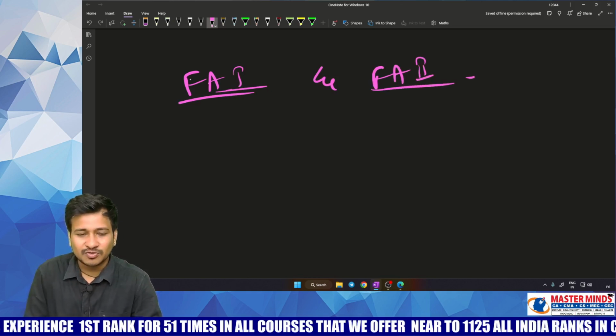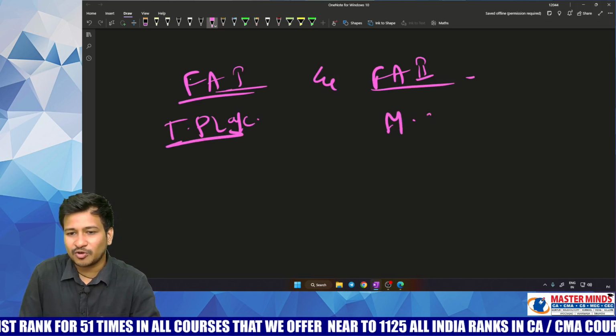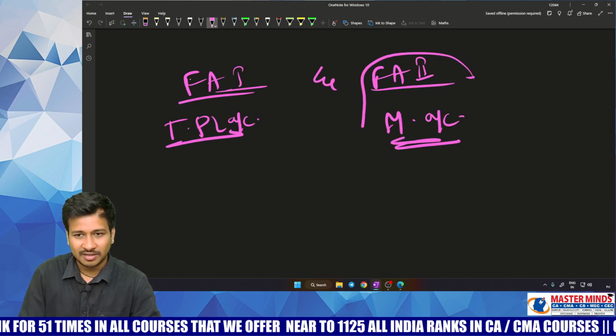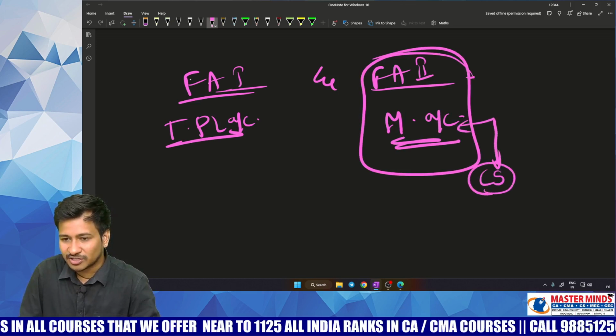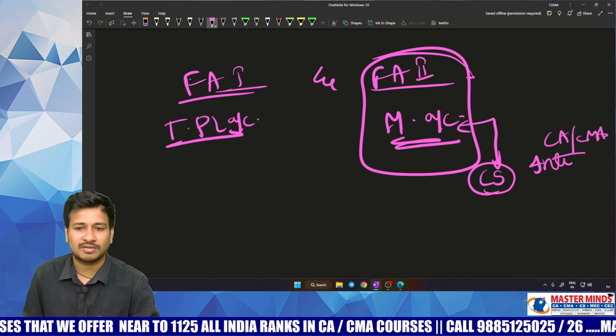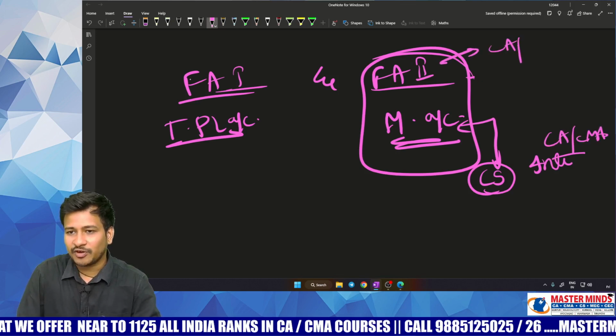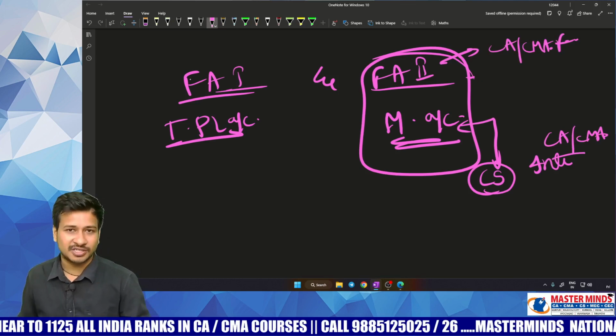In final accounts 1, you will be drafting trading P&L account, and in final accounts 2, you will be going with manufacturing account. For your information, this manufacturing account is called a cost sheet in your CA inter level or CMA inter level. This is all about CA foundation or CMA foundation. So this is converted into a cost sheet.